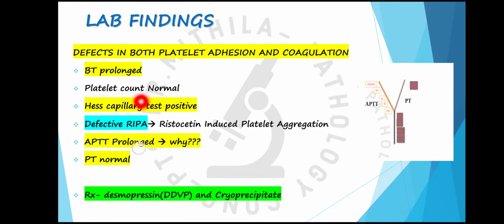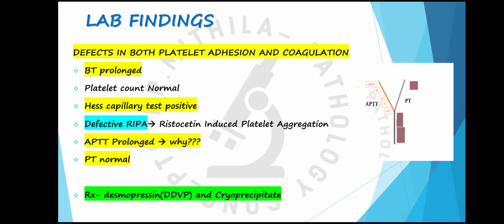Secondly, platelet count will be normal. Hess capillary test is positive. The Hess capillary test is positive in conditions of platelet defect as well as in conditions of increased vascular fragility. Then there is defective ristocetin-induced platelet aggregation.